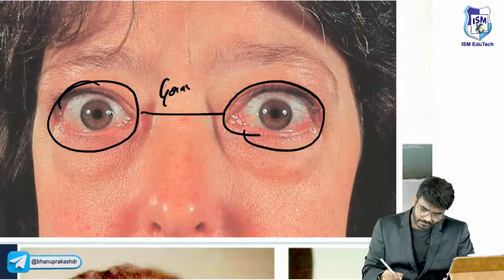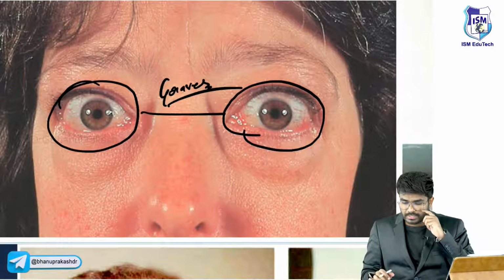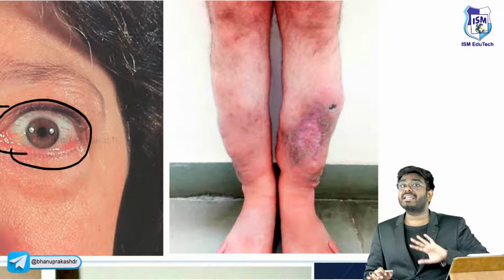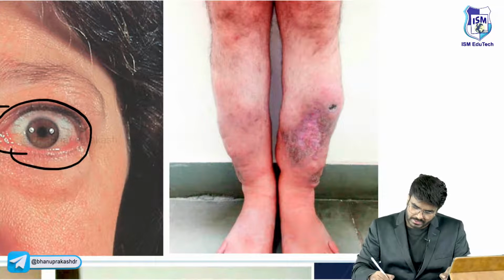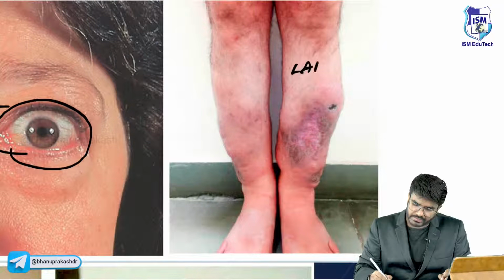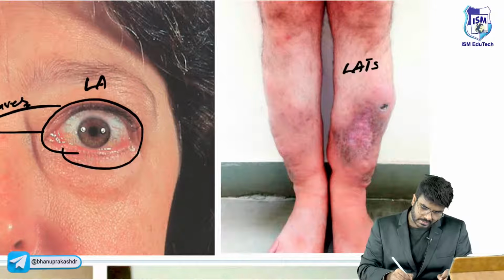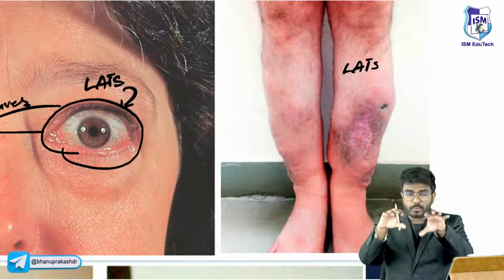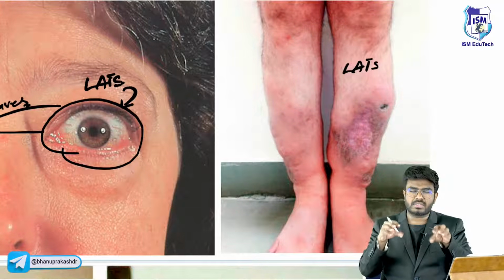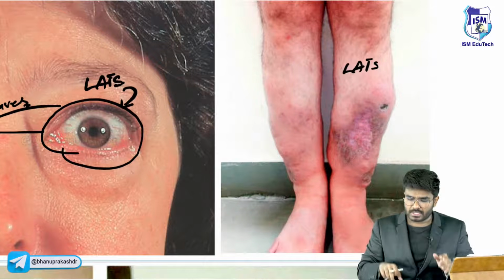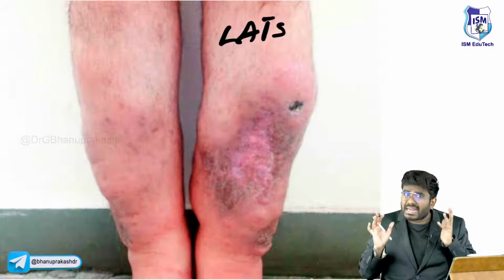Now look here. So what exactly is this? See, she is having proptosis. Seen in which disease? Graves. Now in Graves disease, not in other hyperthyroidism conditions, these LATS antibodies are there. All credits to the LATS antibodies. This LATS antibody is responsible for this proptosis. LATS antibody stimulates the fibroblast, more deposition of collagen and more deposition of glycosaminoglycans, leading to the proptosis. Here also, we don't exactly know the reason why.